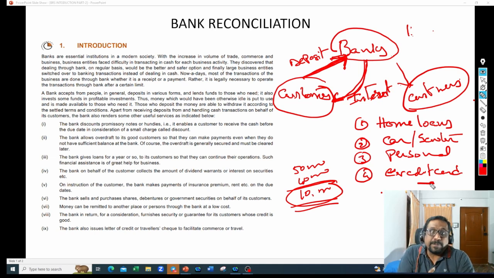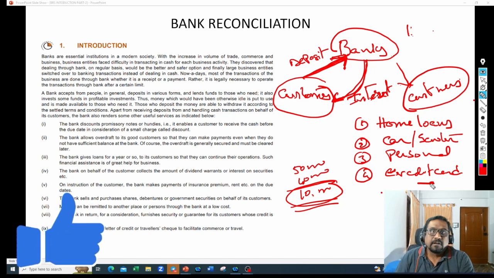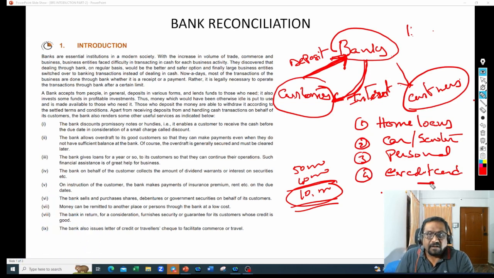So the difference between the interest they collect from the loans and the interest they give to the customers on deposits, the difference amount is the income for the bank. That is called net interest income. What is that net interest income? Whatever interest they are collecting from the customers against the loans given, minus whatever interest amount is paid to the customers on their deposits, is equal to net interest. That is the profit for them.